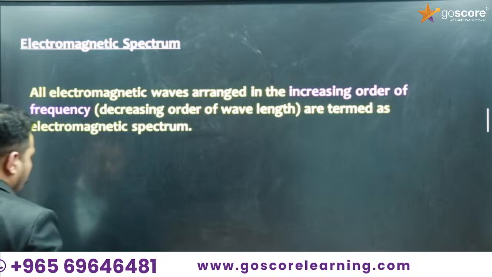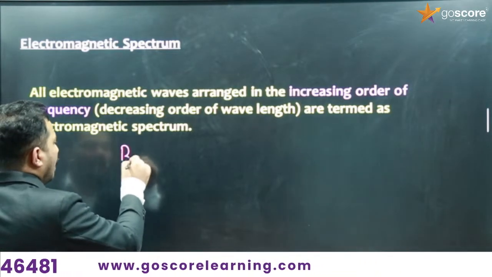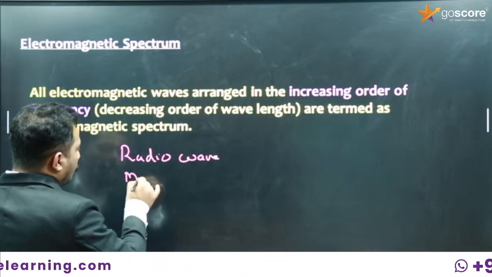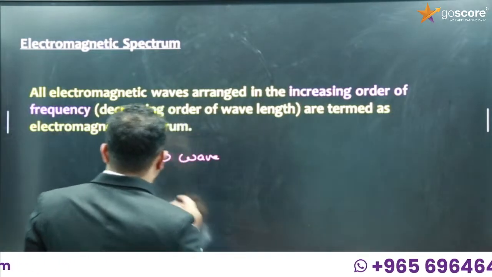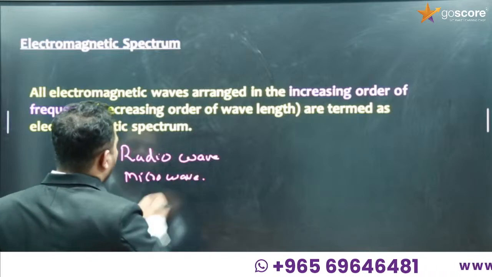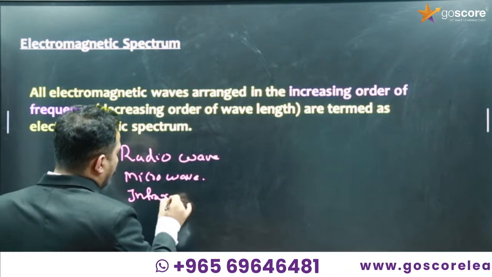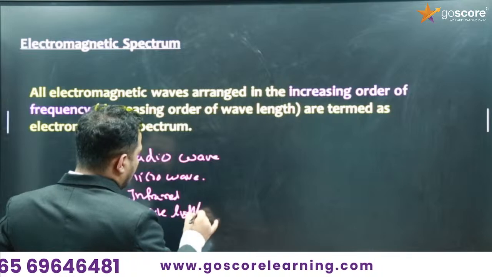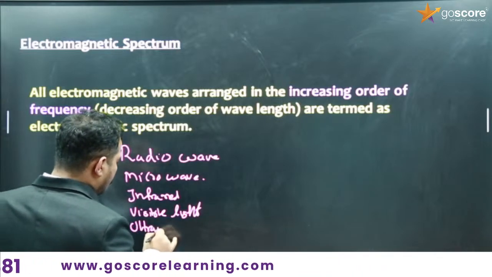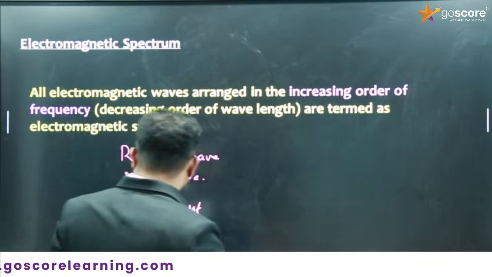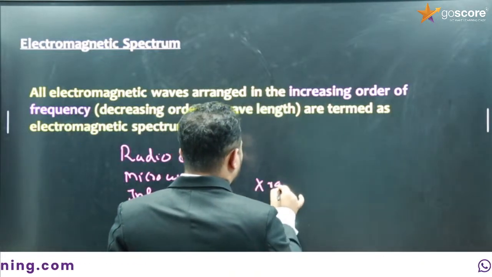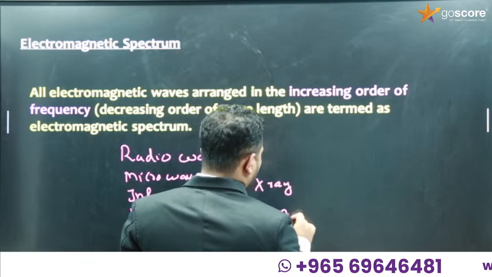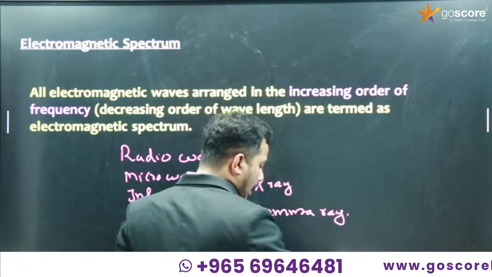What are the different electromagnetic waves that we know now? We can start with radio wave, microwave, infrared, visible light, ultraviolet, and after ultraviolet, X-ray and gamma ray. So these are the 7 elements in the electromagnetic spectrum.